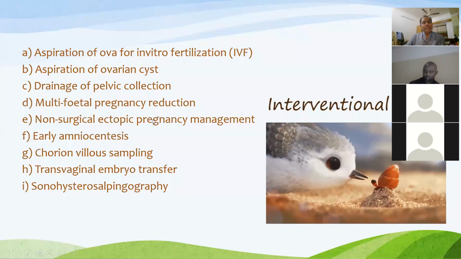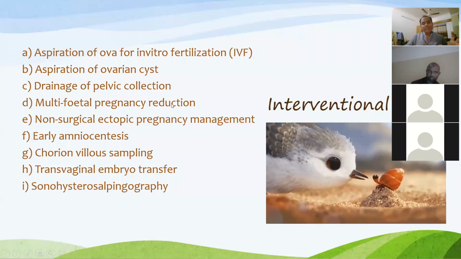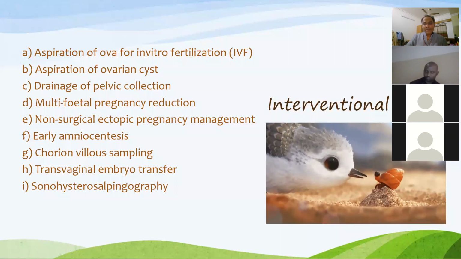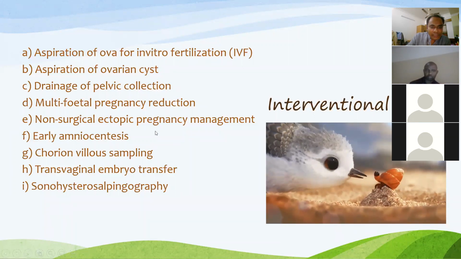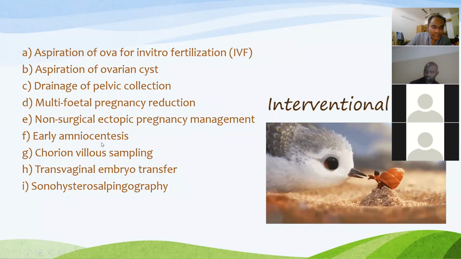So multifetal pregnancy reduction: when you get multiple pregnancies, keeping 2 or 3 good quality gestational sacs, the rest of the gestational sacs are terminated by injecting toxins. Okay, non-surgical ectopic pregnancy management and early amniocentesis.